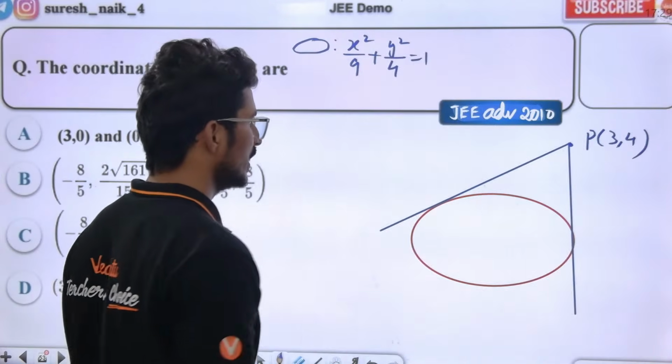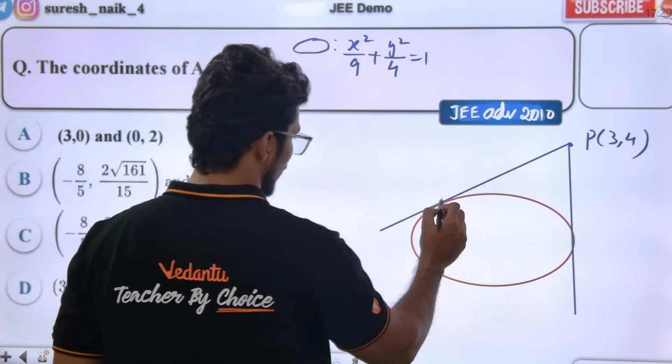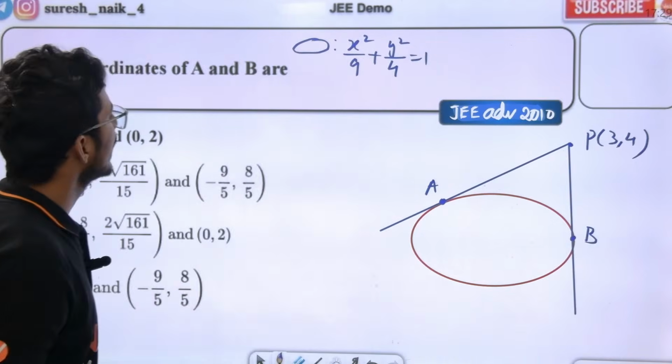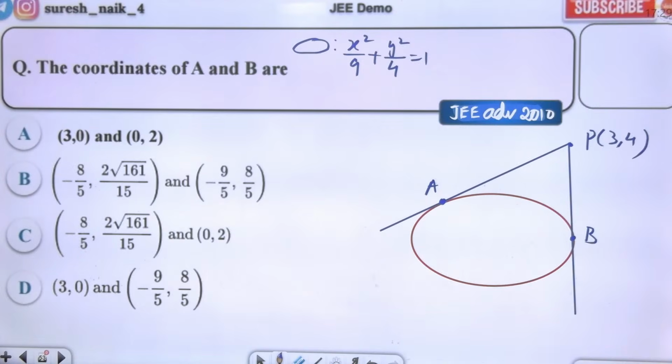They are meeting the ellipse at points called A and B. Okay. The coordinates of points A and B are now, they are meeting the coordinate axis.